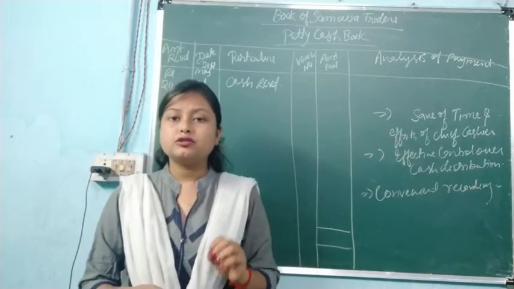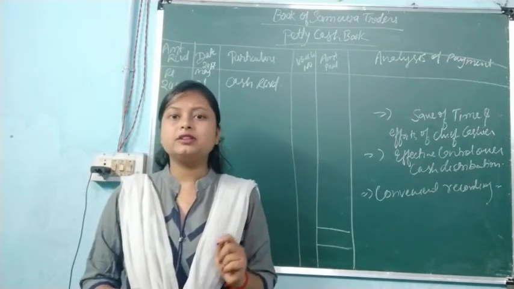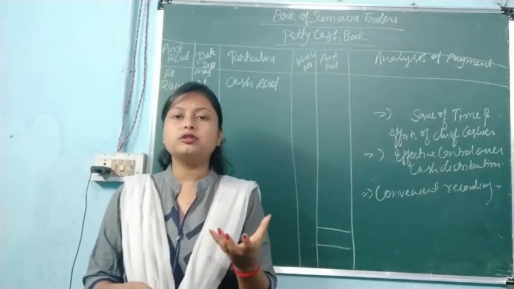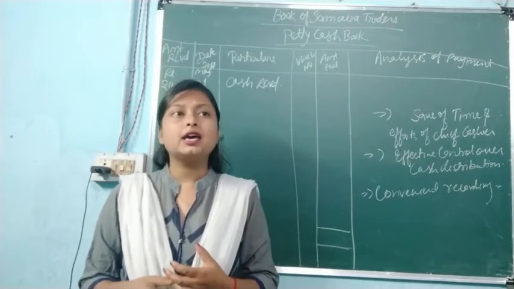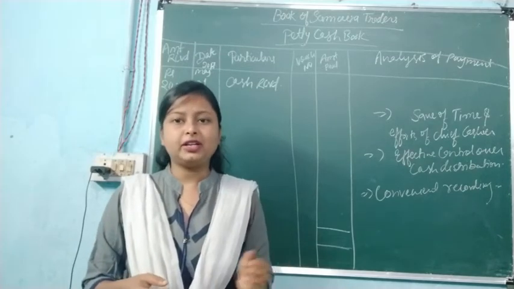So for that a petty cashier is appointed, and we provide that person the amount for all the petty expenses, and the account of those petty expenses will be maintained by that petty cashier.